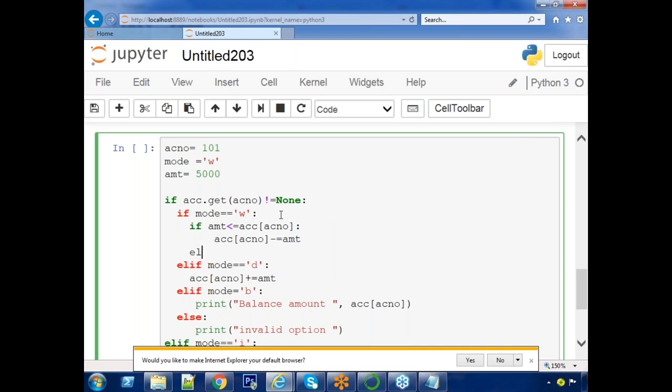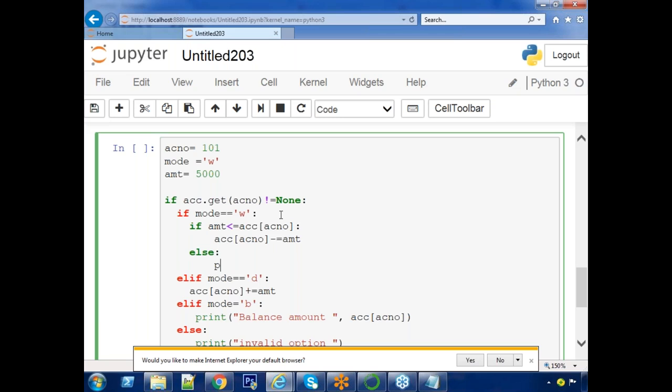Else, print insufficient balance. Understand the point, sir? For deposit, no need to validate it. The account is existed or not, that is enough.